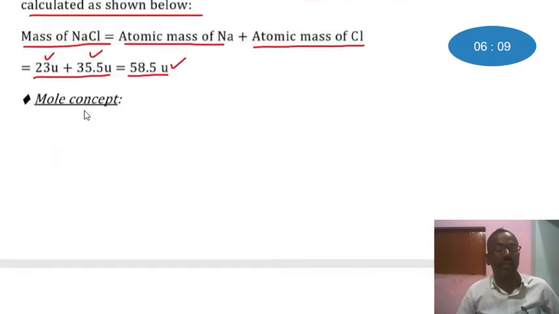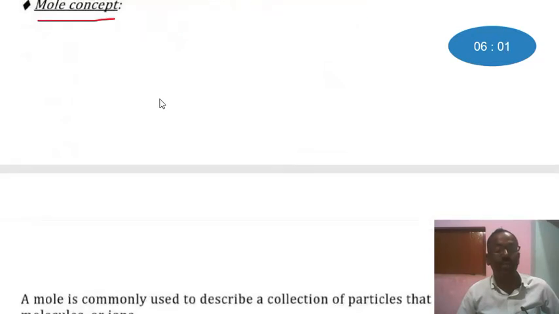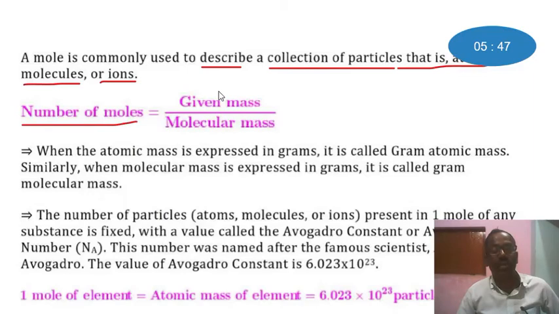Let's consider the mole concept, which is one of the most important subtopics of this chapter. A mole is commonly used to describe a collection of particles, that is atoms, molecules or ions. Number of moles equals given mass divided by molecular mass.